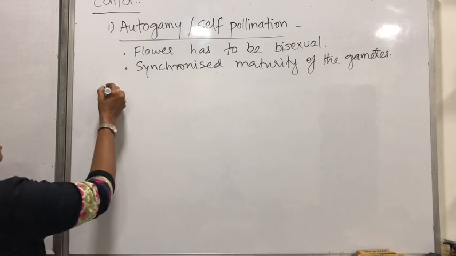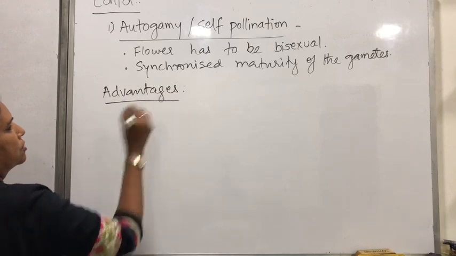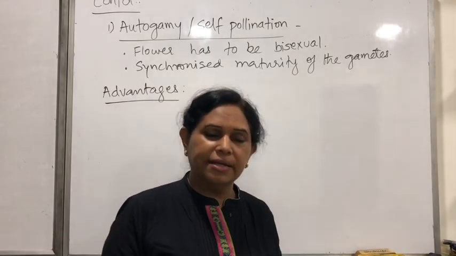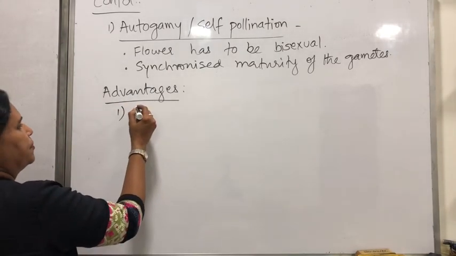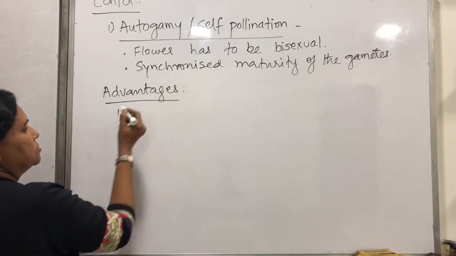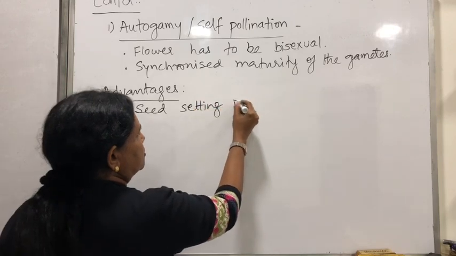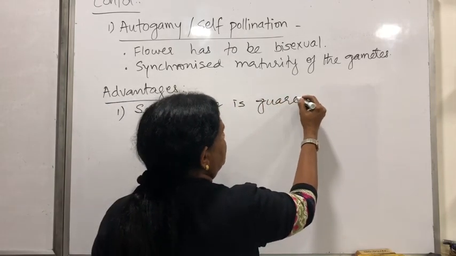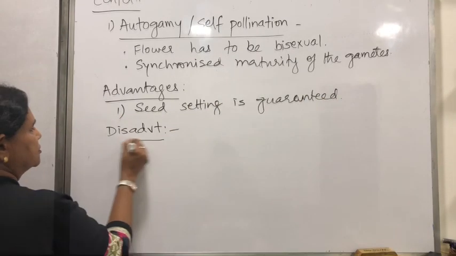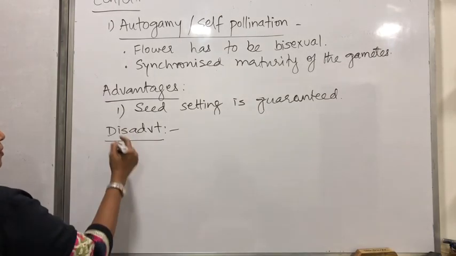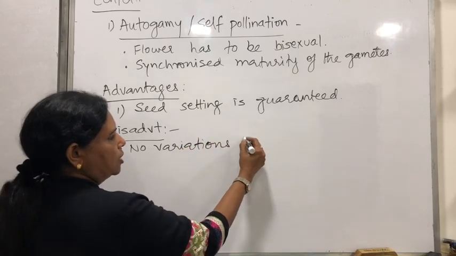Now what could be the advantages of this? Advantages of self-pollination. क्या होंगे advantages? That there is a guarantee that the seeds will be set. So seed setting is guaranteed. There are no variations incorporated.